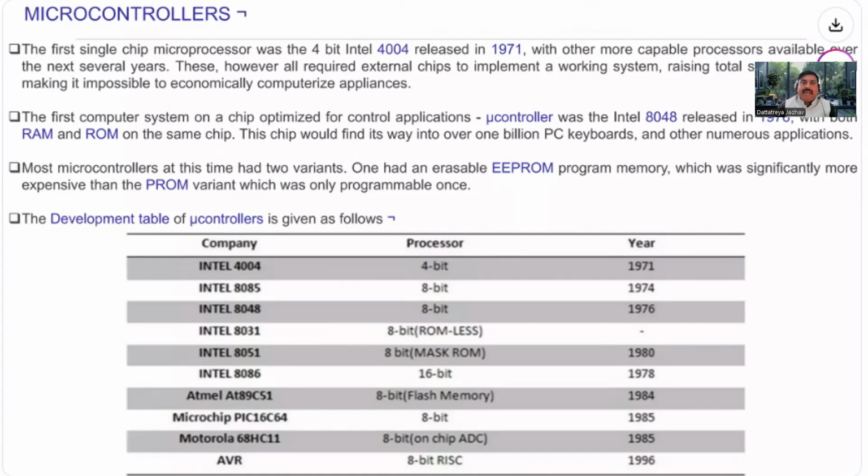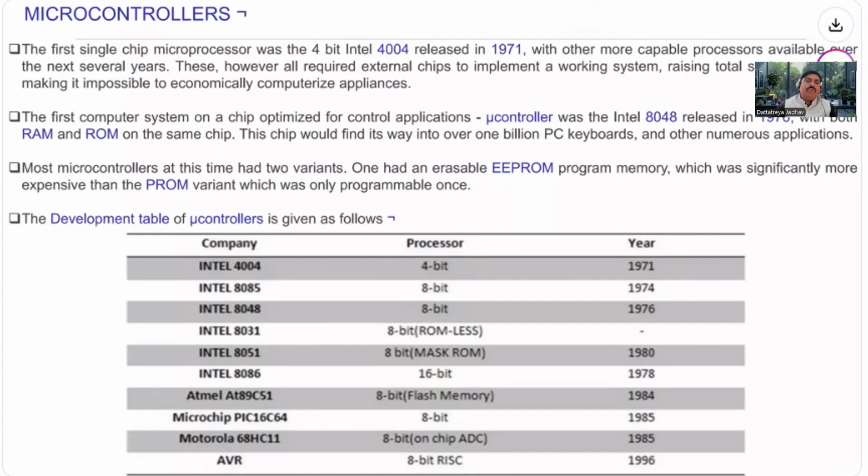These chips found their way into over 1 billion PC keyboards and other numerous applications. Then the next development in memory to handle more applications was EPROM and PROM, which were included.